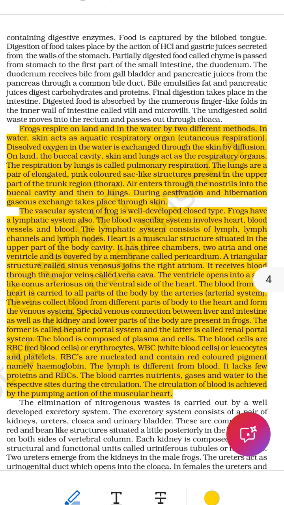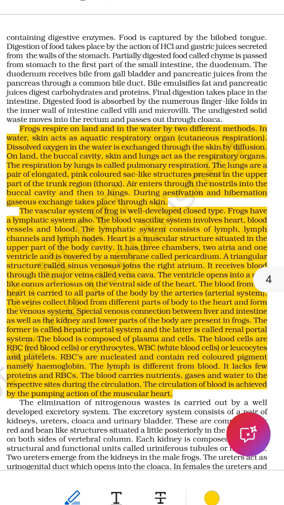Number 1, cutaneous respiration in water. Frogs don't have gills like fish. Instead, their thin, moist skin helps them breathe underwater. Oxygen dissolved in water passes through the skin and enters the blood. Carbon dioxide in the blood passes out through the skin. This movement of gases is called diffusion. Key point, frog skin must always stay wet to allow oxygen to pass through.